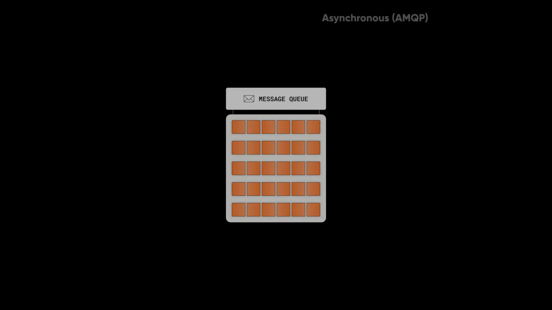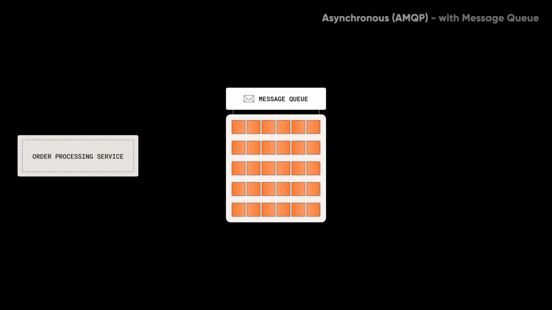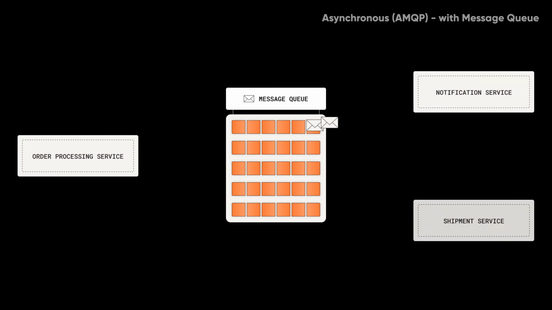With a message queue, when an order is processed by the order processing service, it can enqueue a message indicating the need for notification and shipment processing. Instead of directly invoking those services and waiting for their responses, the order processing service can continue its execution independently. The notification and shipment services can then also subscribe to this queue and process the message.